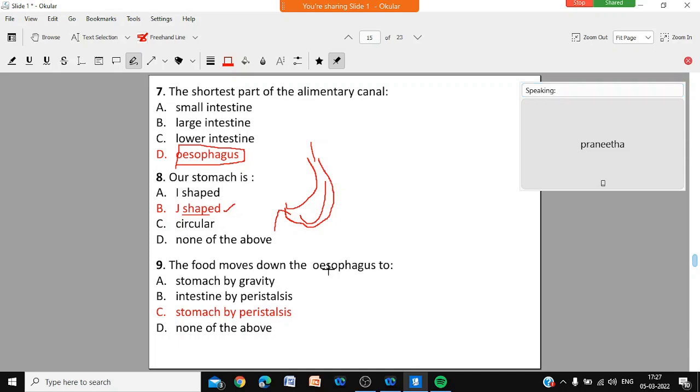The food moves down the esophagus into the stomach by peristalsis. After the esophagus, you will get the stomach, not the intestine. And it is peristalsis, not gravity. So from the esophagus, the food will move down towards the stomach by peristalsis. Okay, beta?